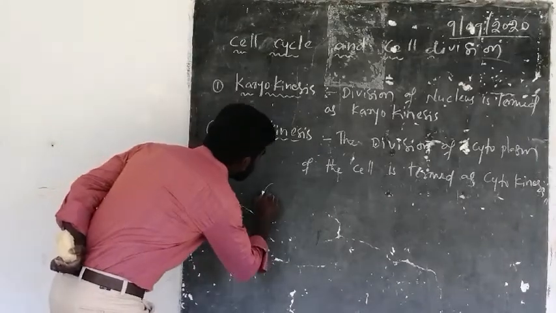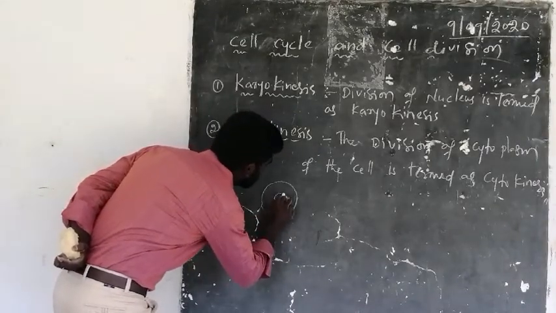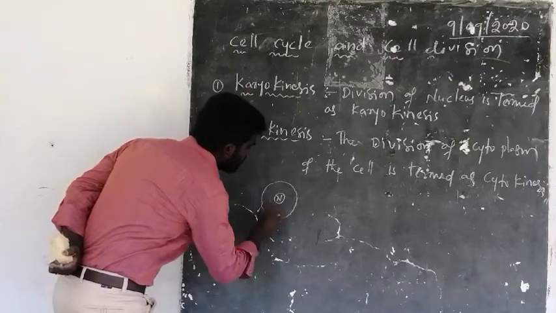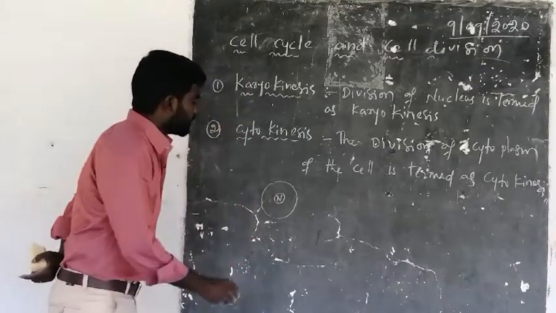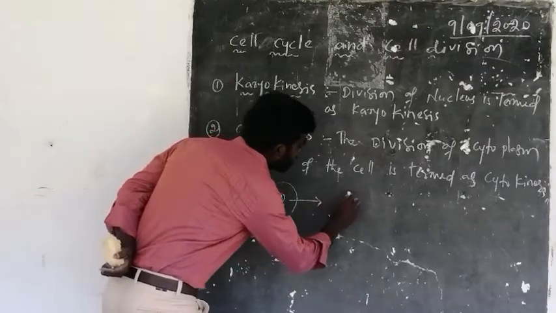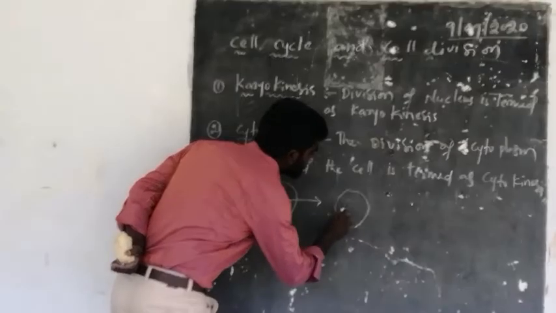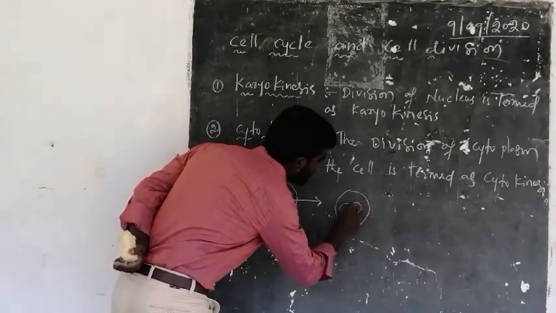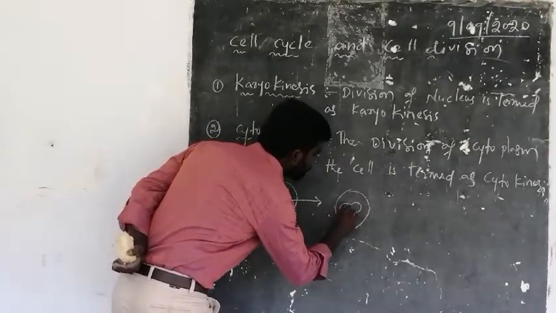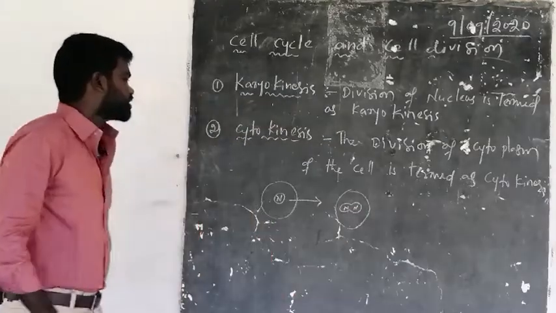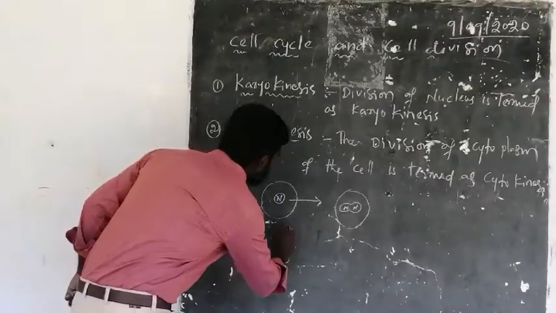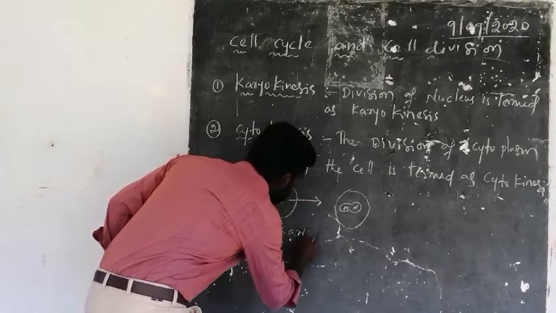Let us see a rough diagram of karyokinesis. For example, this is a cell and this is a nucleus. The division of a single nucleus into two nuclei is called karyokinesis.